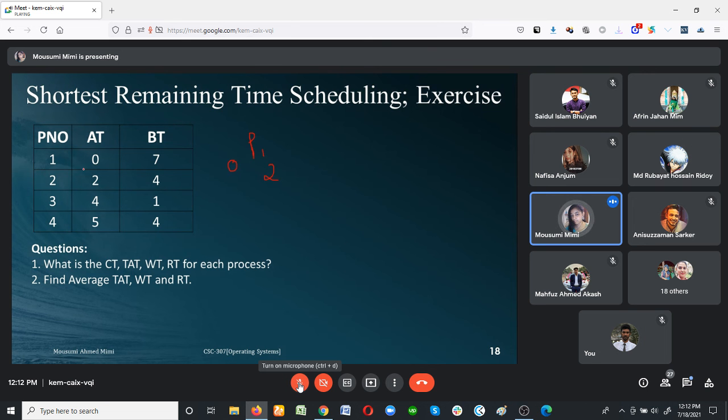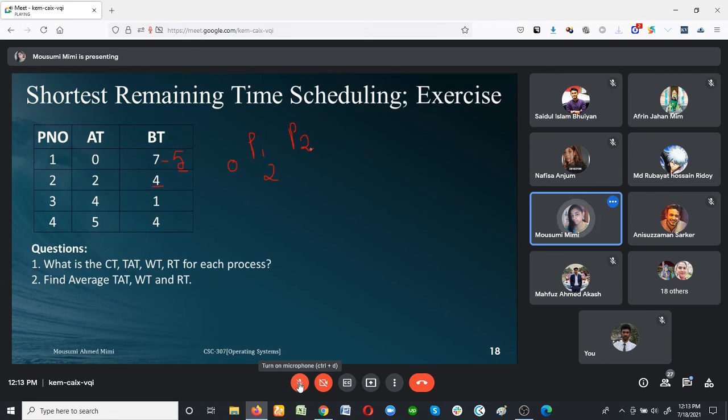Because within 2 seconds my process 2 comes. So after 2 seconds the remaining time of process 1 is 5 and the burst time of process 2 is 4. So which is the smallest? The second one, ma'am, is small. Second one. So I will take the process 2, the second one.